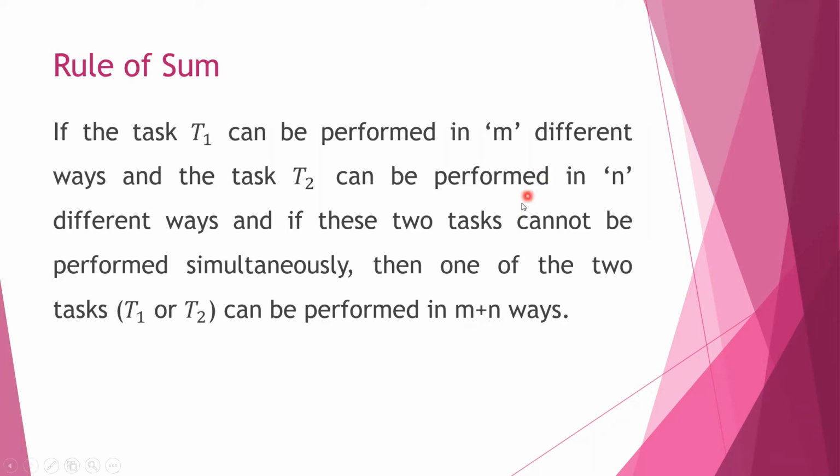Now, let us take an example and try to understand.